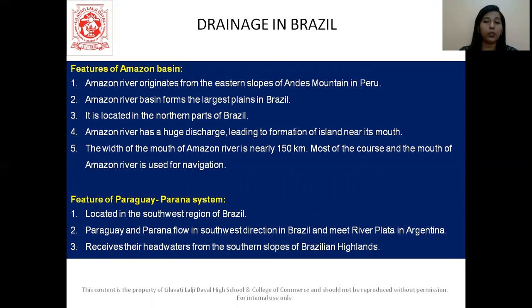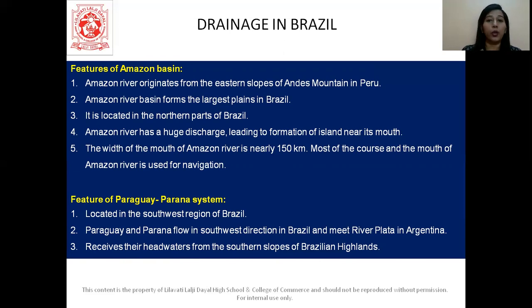So the Amazon river system is a huge river system. The width of the mouth of the Amazon river is nearly 150 kilometers. Most of its course is used for navigation. So that's all about the Amazon river basin. These points you need to keep in mind.